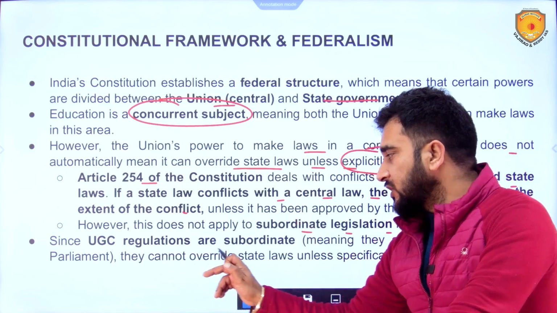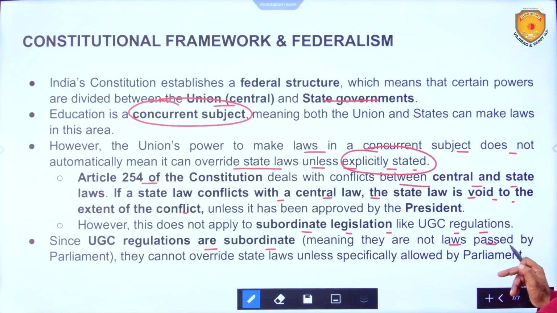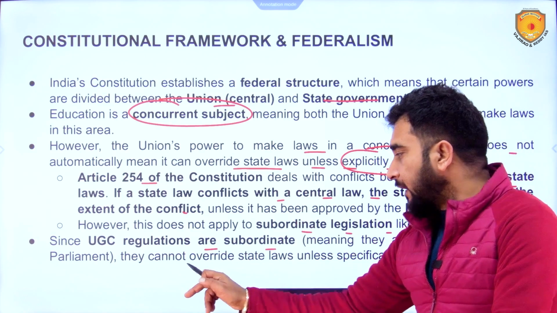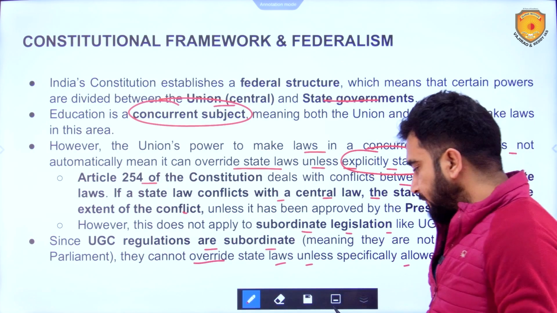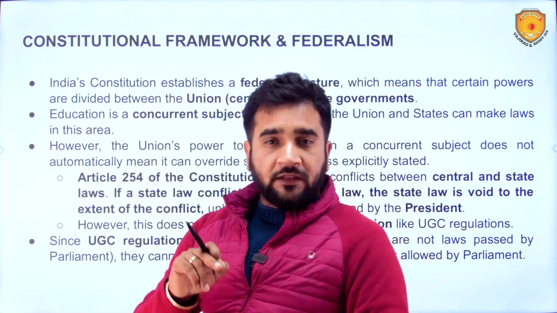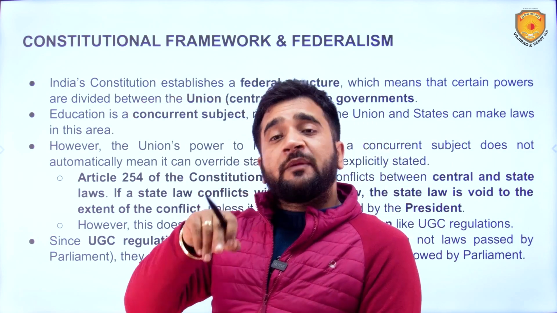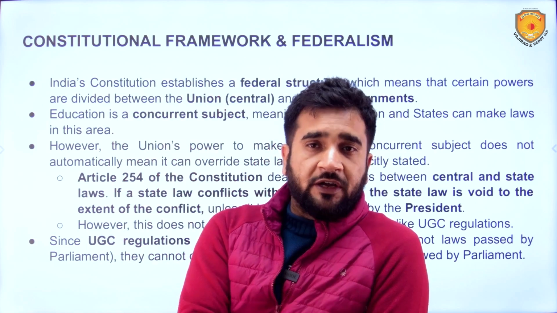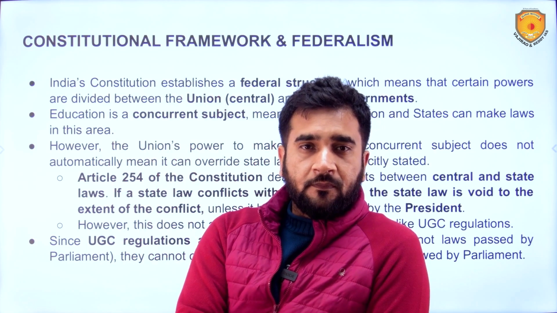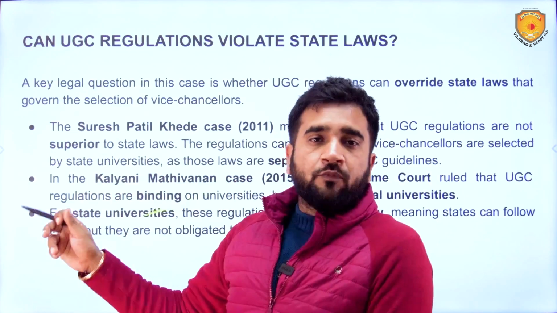Since UGC regulations are subordinate, meaning they are not laws passed by the Parliament, they cannot override state laws unless specifically allowed by the Parliament. So it has to be mentioned that these regulations also will be overriding any state laws made with respect to this particular topic. So this is also another viewpoint over here.